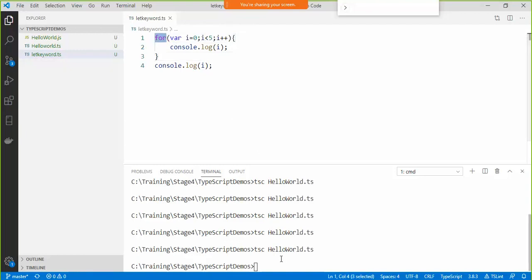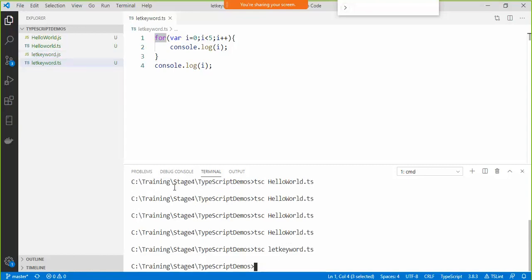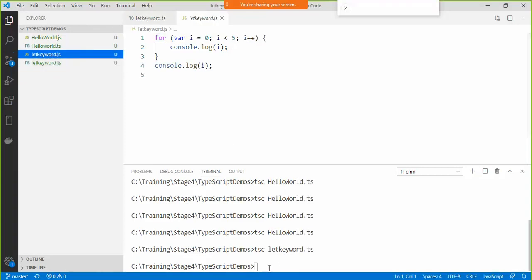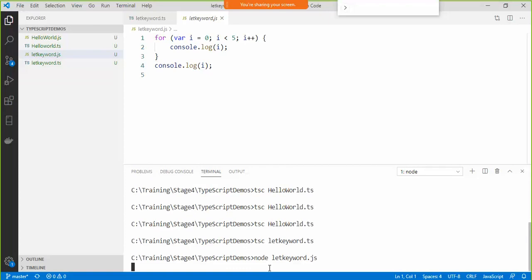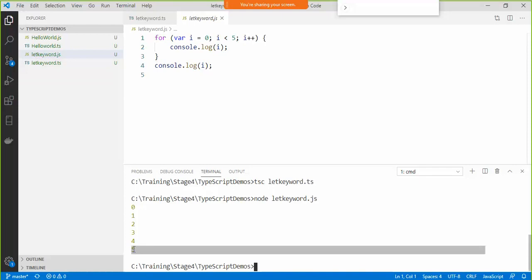So if I just run this particular program, say tsc let keyword dot ts, I got my let keyword dot js file. I'm going to run that. I'll say node let keyword dot js. See, I'm getting 0 1 2 3 4 and 5 also outside the loop. See that?